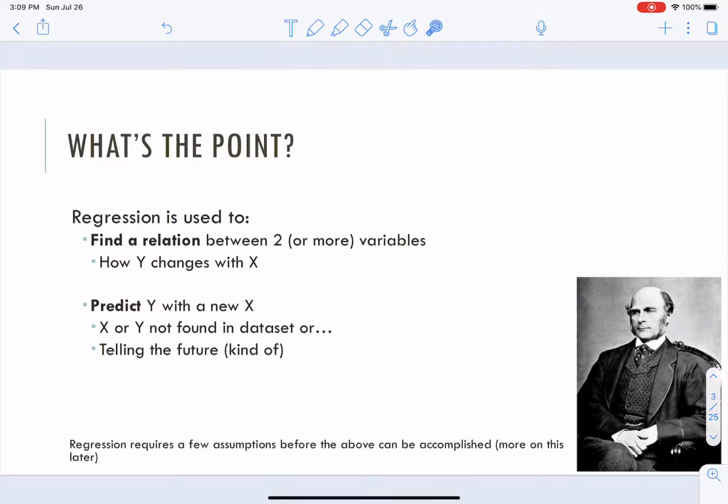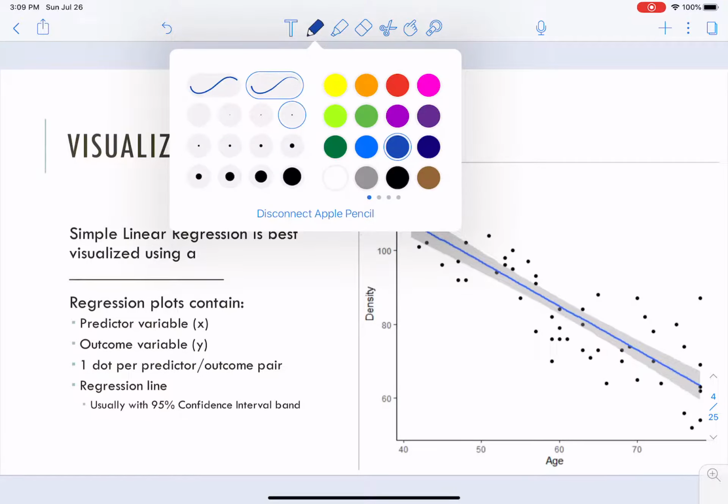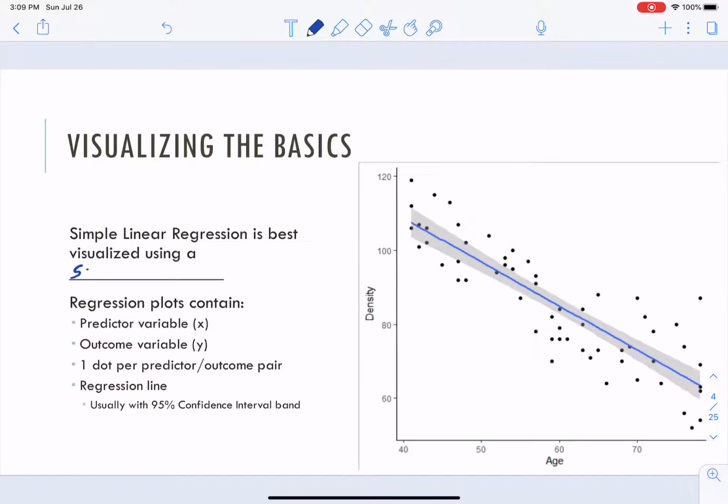All right, here we go. We are visualizing the basics here. Okay, so what this is called, over here on the right, this is called a scatter plot. And what is this? Well, hopefully this is somewhat familiar. We have our x-axis and we have our y-axis over here, and we just plot these two variables on there.